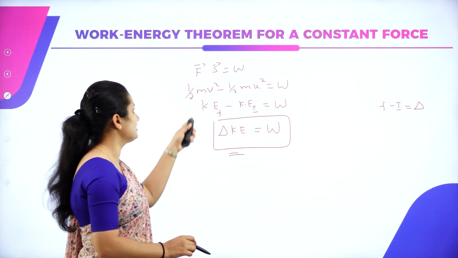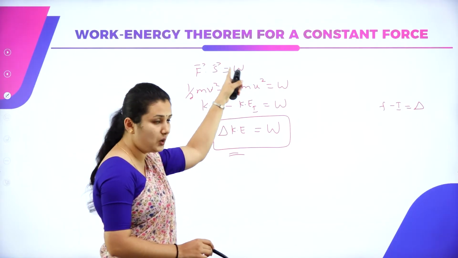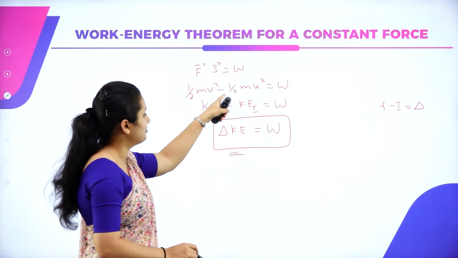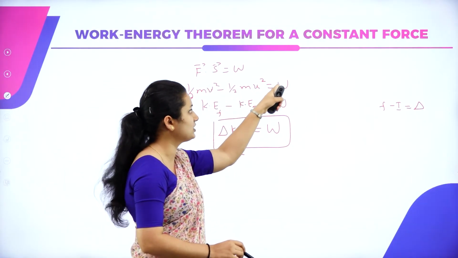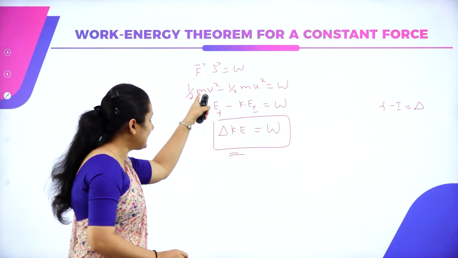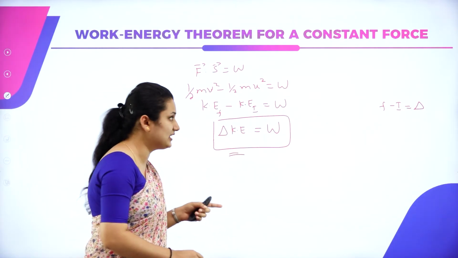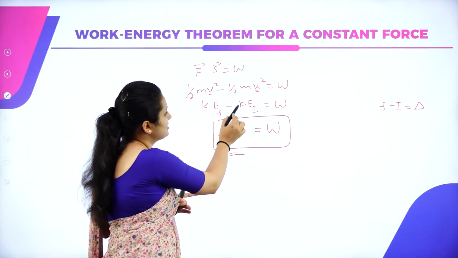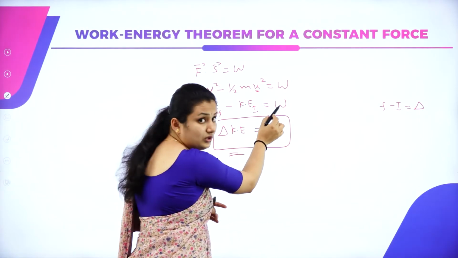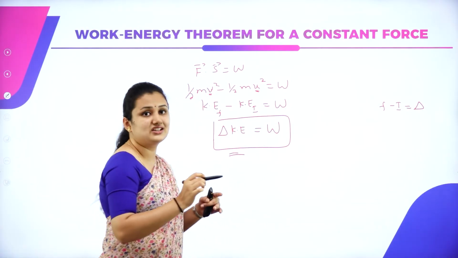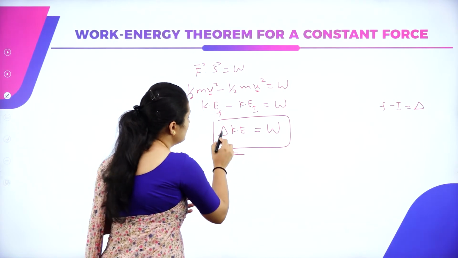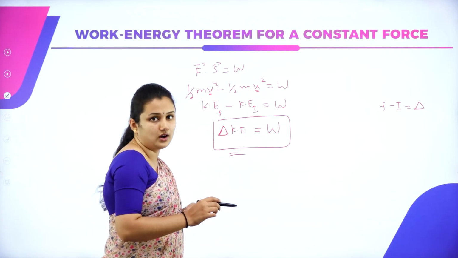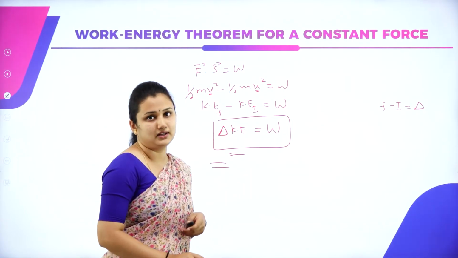So what is F dot S? It is representing work. So on substitution, you'll get half mv square, final velocity, minus half mu square, initial velocity, is equal to work done. So half mv square is kinetic energy, with v square and u square. So kinetic energy final minus kinetic energy of initial state is equal to work done. Final minus initial is giving us change in kinetic energy, so I have written the delta symbol here. Delta KE, change in kinetic energy, is equal to work done. So we have proved it mathematically.